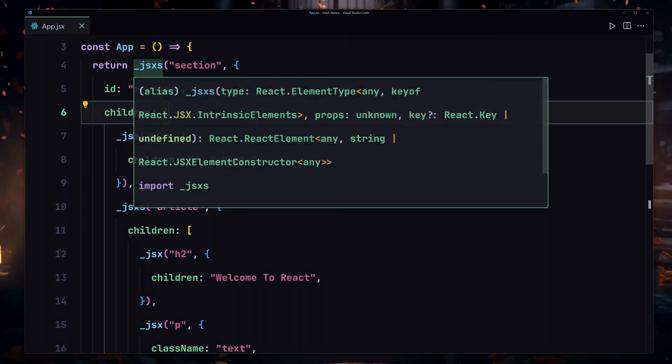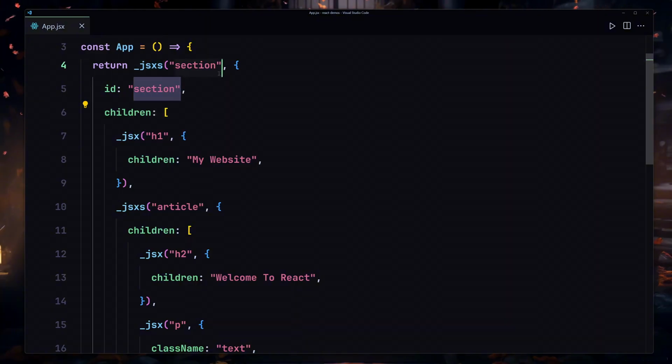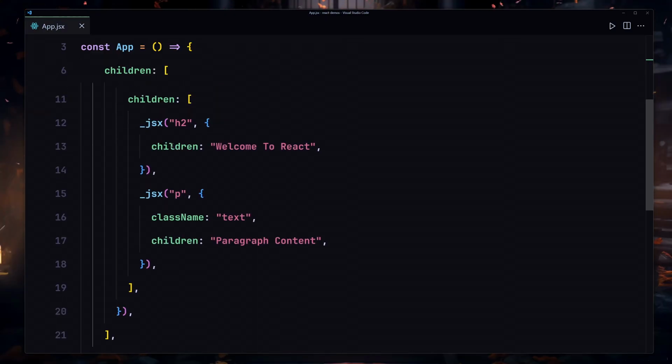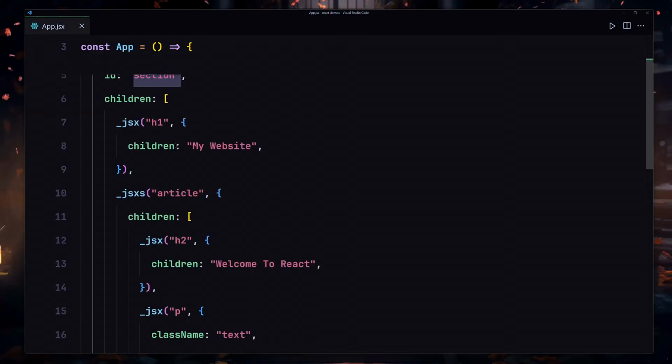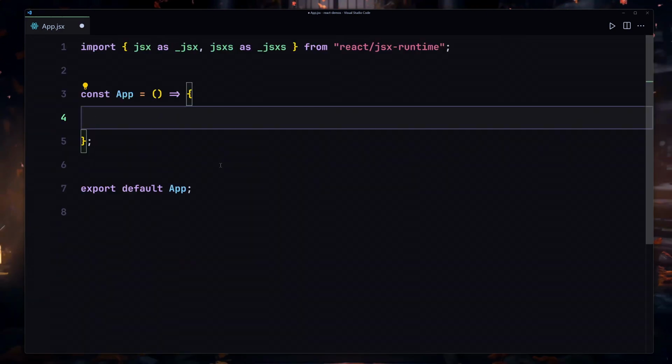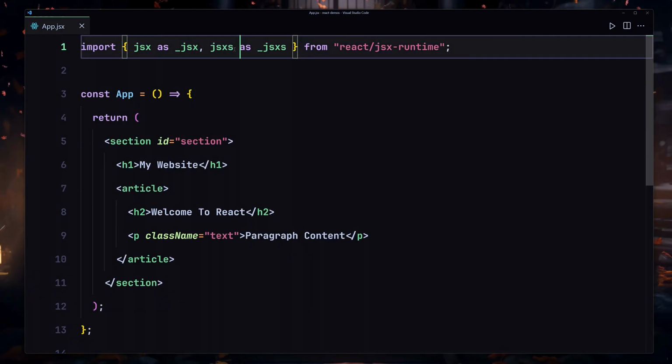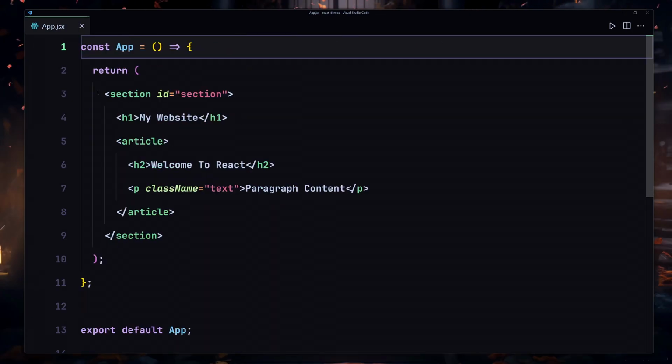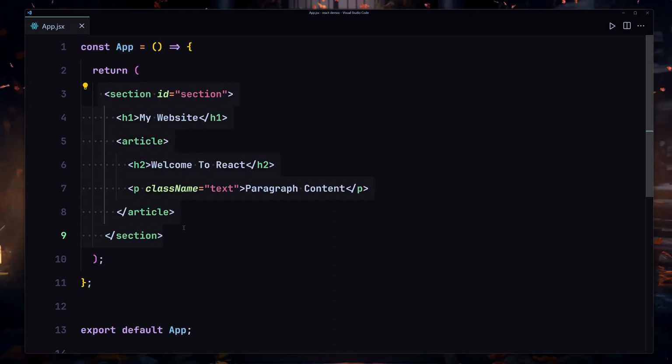We are now using some dash JSX and providing a section to it, then we are providing ID and children, and there are a lot of things going on. So instead of writing all of them, I'm going to totally remove them from here, and I'll replace them with this return statement, and I'm going to also remove this first line. So this is what JSX is, and this is the power of React.js and also JSX in React.js.